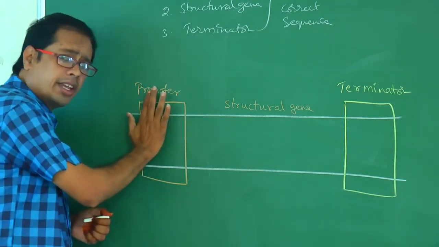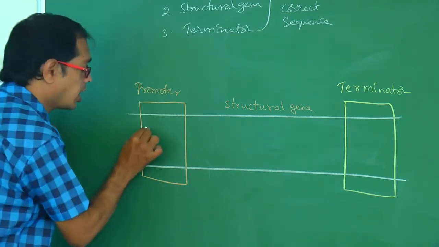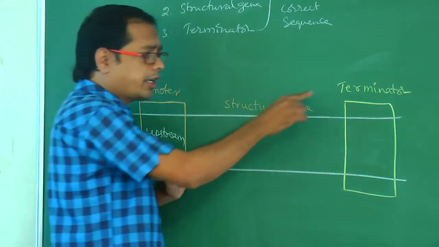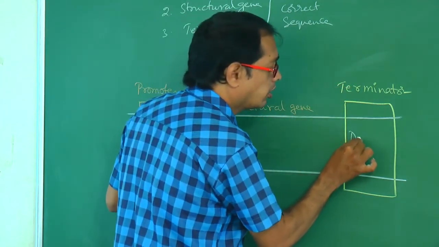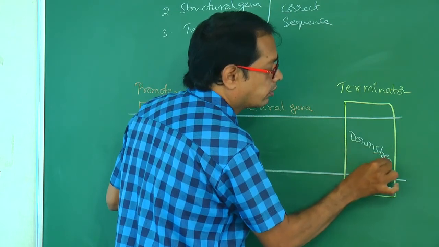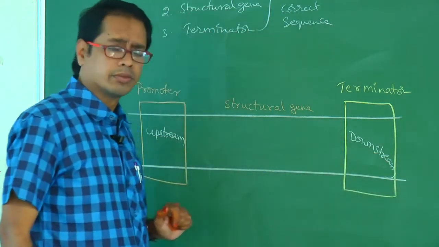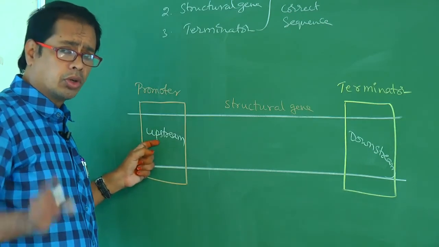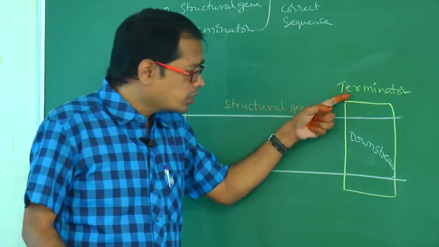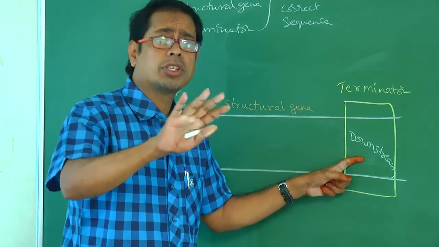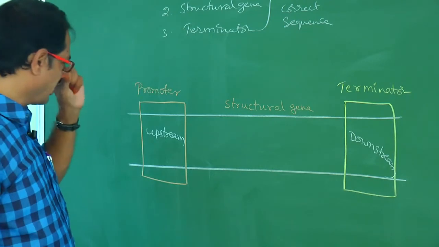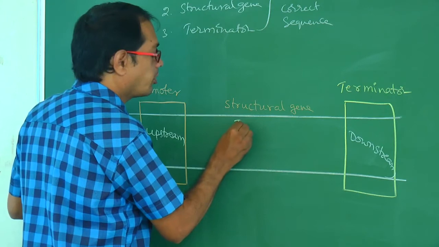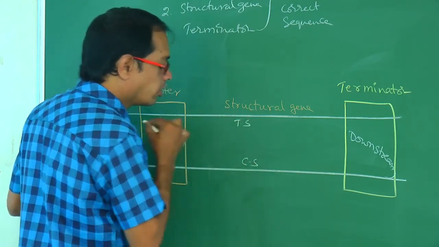Where the promoter is present, that is also called upstream, and where the terminator is present, it is called downstream. Promoter is present at upstream, don't say downstream. Terminator is located at downstream, don't say upstream. Okay, right. Where we have to write the template strand? Let us suppose this is the template strand, this is the coding strand.